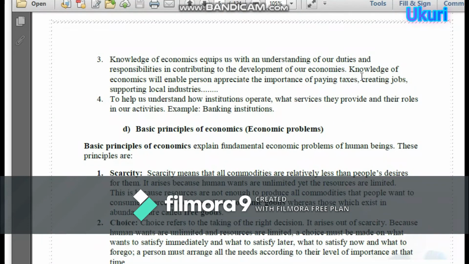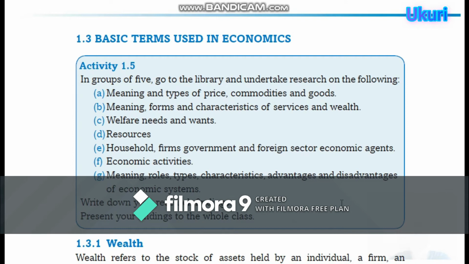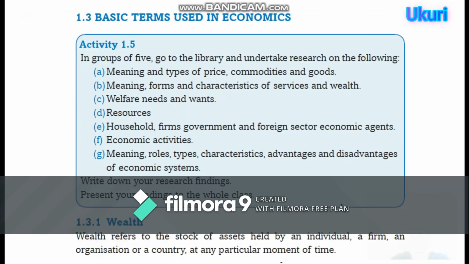So that's why, we shall see the basic principles of economics in the next unit, but we are going to see the terms or basic terms that are used in economics. Basic terms used in economics.